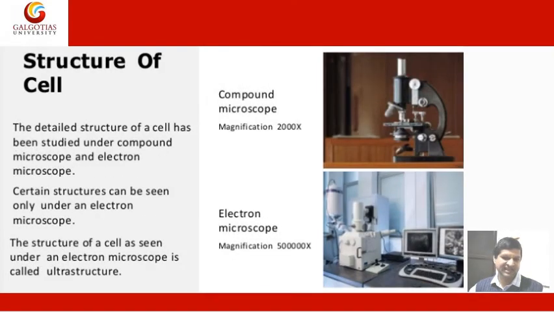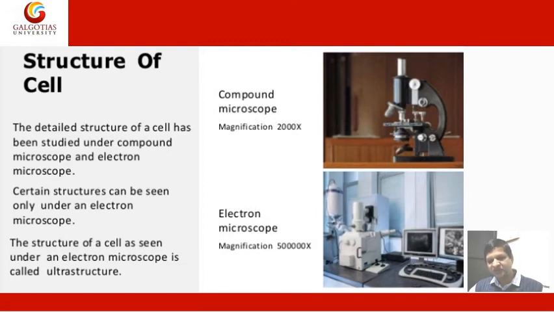Structure of cell. The detailed structure of a cell has been studied under the compound microscope and the electron microscope. Certain structures can be seen only under an electron microscope. The structure of a cell as seen under an electron microscope is called ultrastructure.